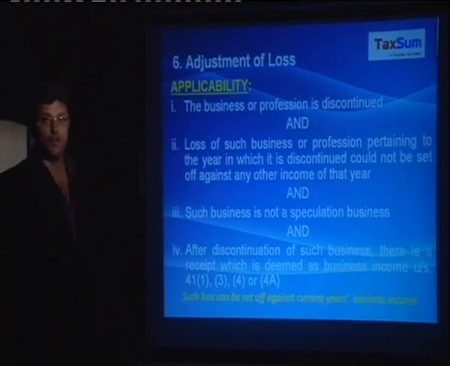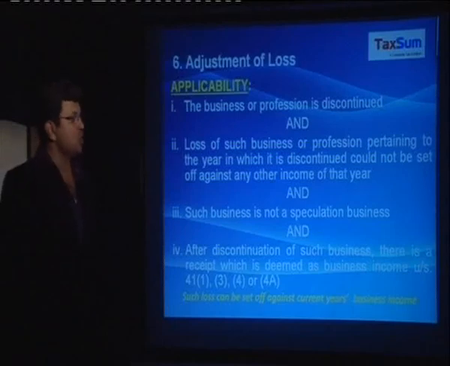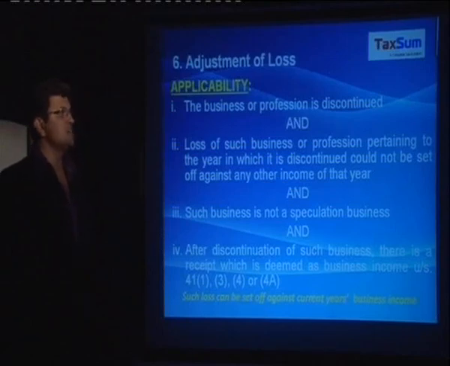Adjustment of loss. The business or profession is discontinued and loss of such business or profession pertaining to the year in which it is discontinued could not be set off against any other income of that year, and such business is not a speculation business, and after discontinuation of such business there is a receipt which is deemed as business income under section 41(1), (3), (4) or (4A). Such loss can be set off against current year's business income.